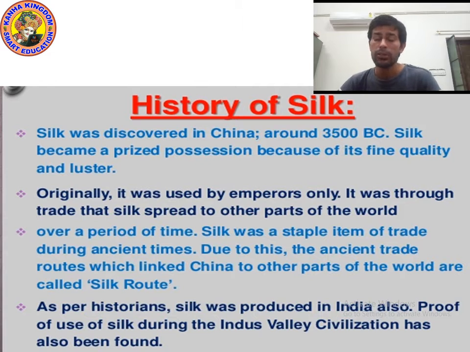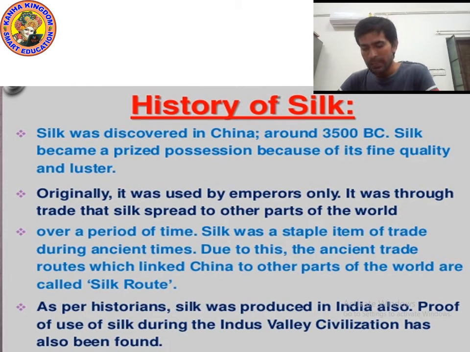Originally it was used by emperors only. In ancient times, kings wore clothes of silk, and it was through trade.